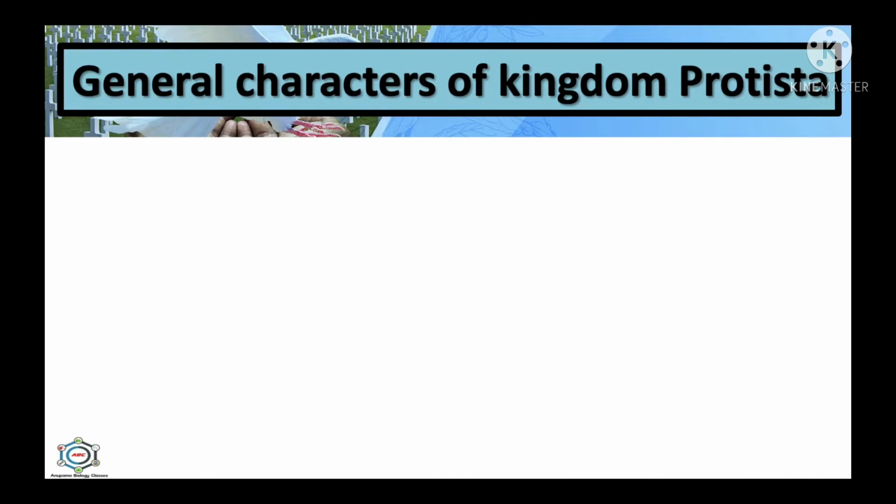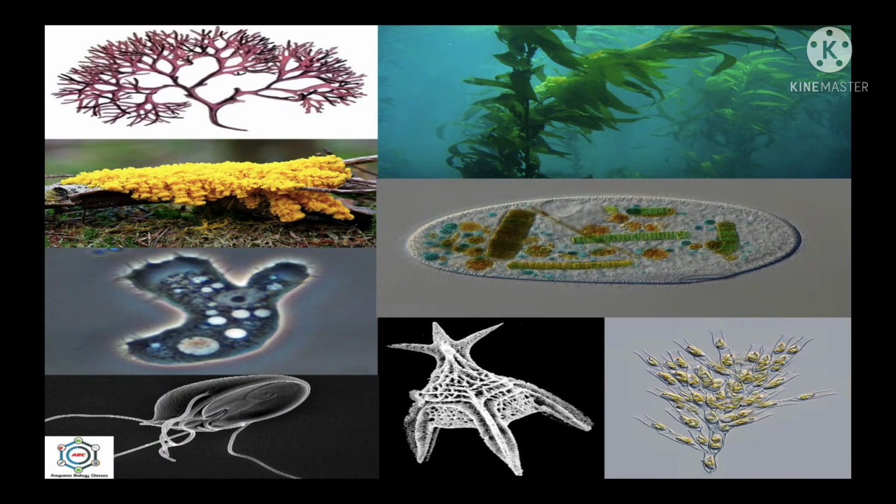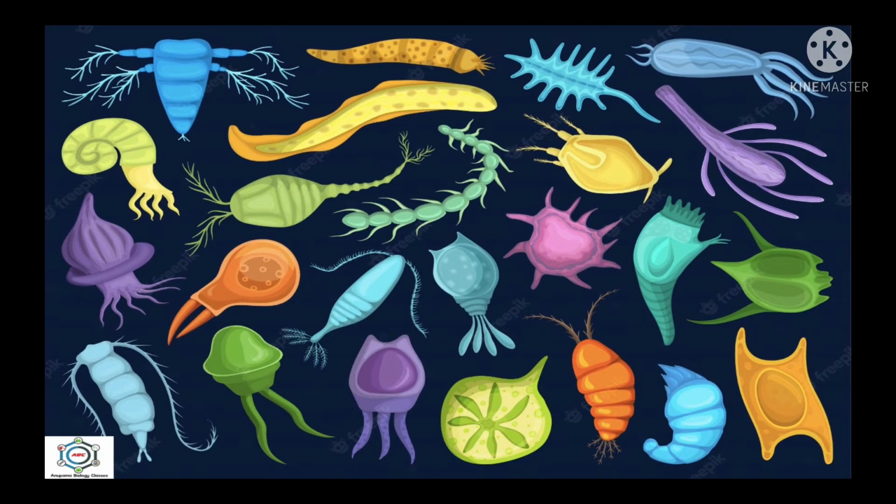Now, what are the general characters of the kingdom Protista? So, first thing is their habitats, and after this, we will discuss the protist structure. So, what are their habitats? Protists are mostly aquatic organisms and live wherever there is water, in the sea, in fresh water, and in moist soil. Some live in the bodies of animals as parasites. Most of the protists inhabit the surface of water bodies in the form of planktons.